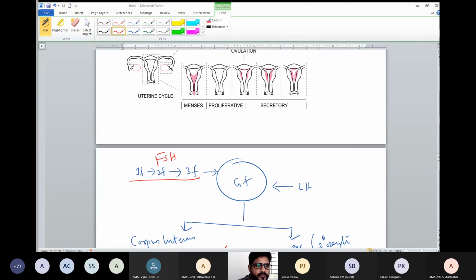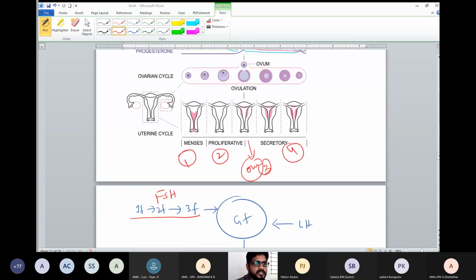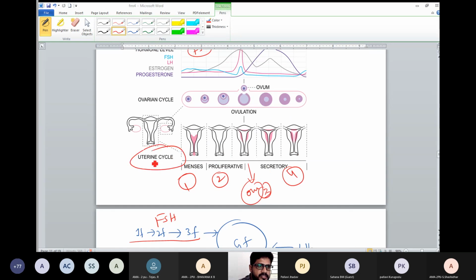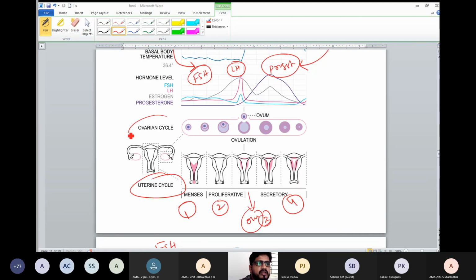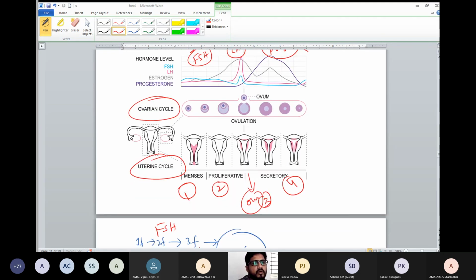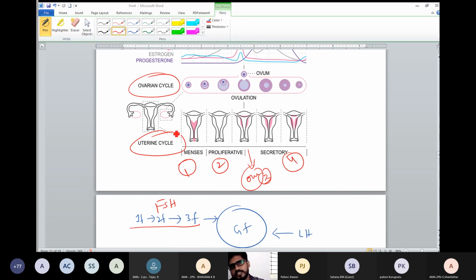Okay? The menstrual cycle's main phases are menses first, proliferation second, ovulation third, and secretory fourth. Changes that occur in the uterus are called the uterine cycle. Changes that occur in the ovary are called the ovarian cycle. What are the ovarian hormones that participate? Estrogen and progesterone. What pituitary or hypothalamic hormones participate in the menstrual cycle? FSH and LH. I hope you understood the class.